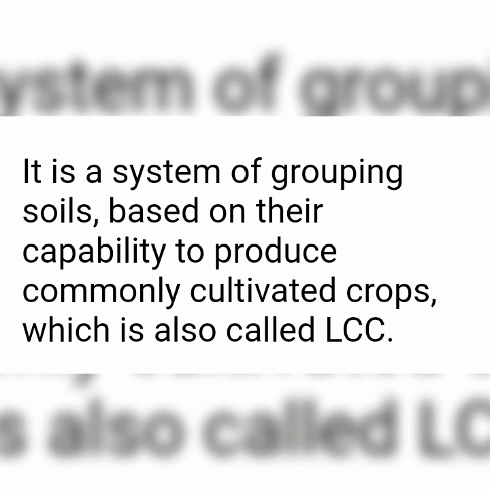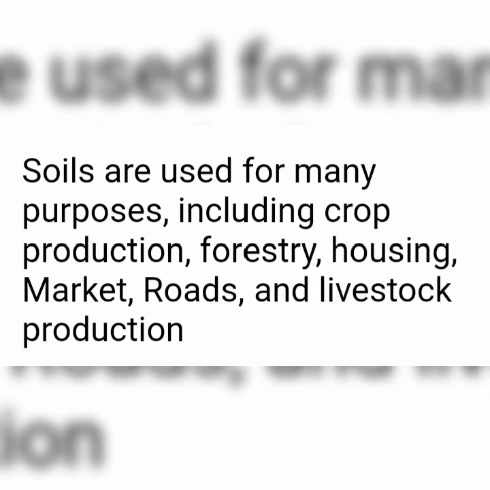Land capability classification, also called LCC, is a system of grouping soils based on their capacity to produce commonly cultivated crops. Soils are used for many purposes, including crop production, forestry, housing, market roads, and livestock production. Soil classification is based on how the soils are managed and whether the land requires improvement or not.